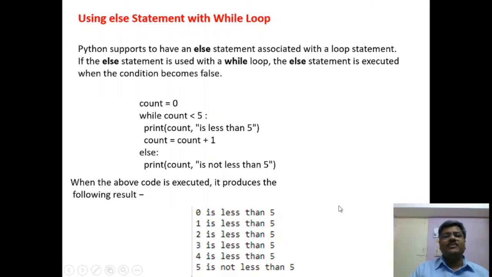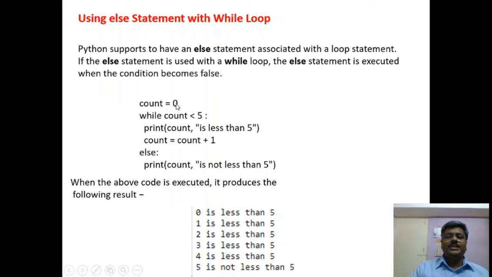Using else statement with while loop. Python supports having an else statement associated with a while loop. The example will show everything. Count equal to 0, while condition count less than 5, print count is less than 5, count equal to count plus 1, else print execute this statement.